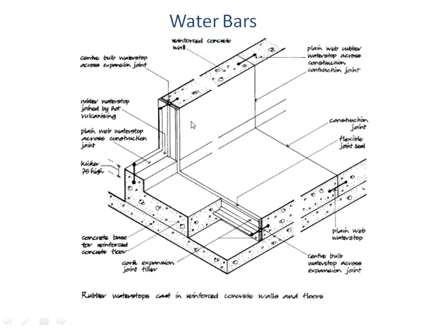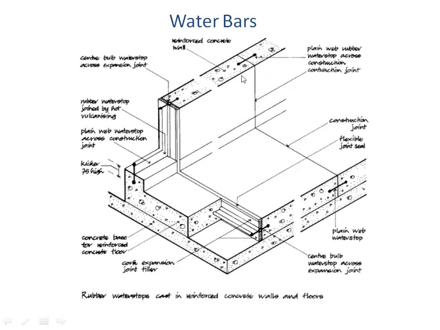So the next sketch is showing you such types of water bars. Now many times the water bar is misunderstood to be a metal bar or steel bar, but it is not like that. These water bars are made out of rubber. So as you can see, this is a rubber membrane or a sheet. Now this sheet is put inside the concrete while the concrete is being cast.